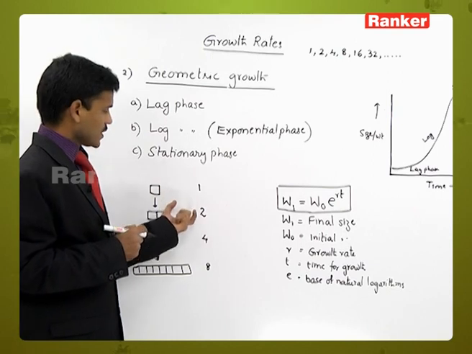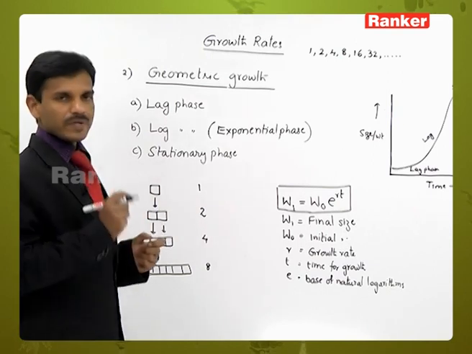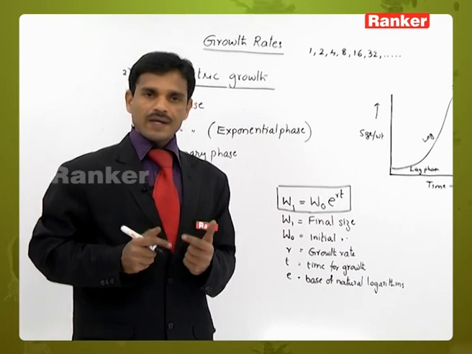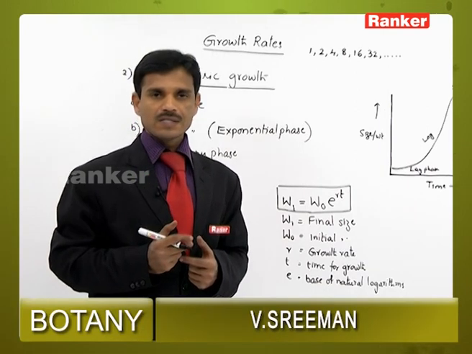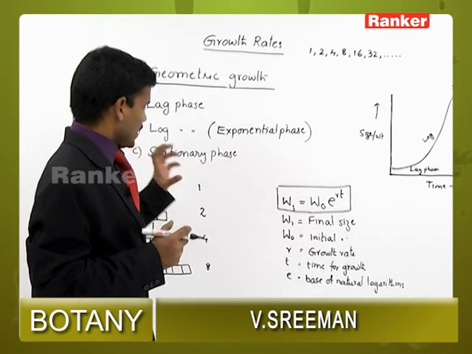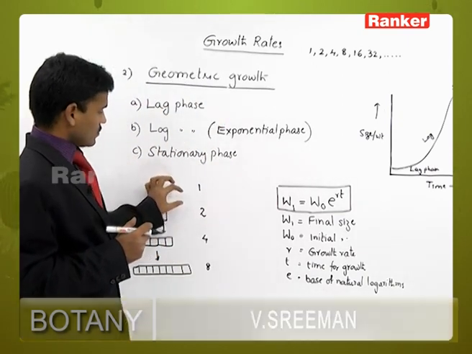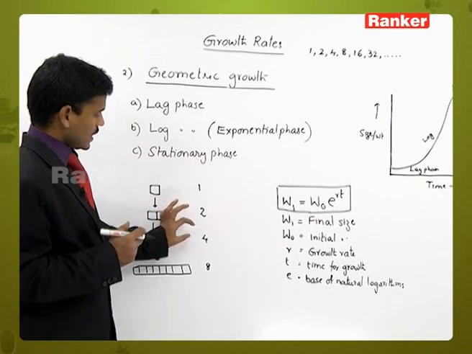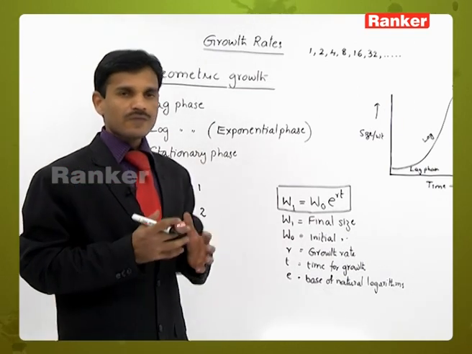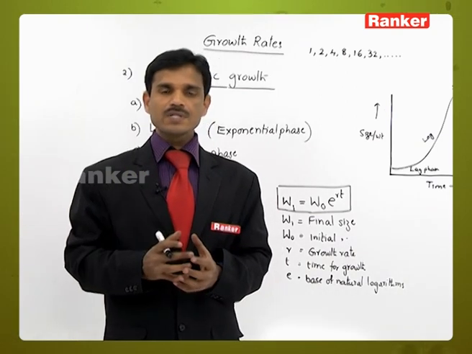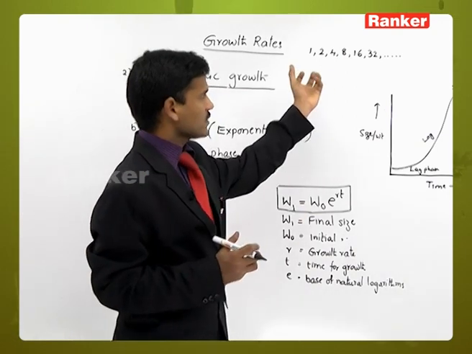In the next 20 minutes 4 cells are formed, and in the next 20 minutes 8 cells are produced. Within 20 minutes only 1 cell is added, then 2 cells, then 4 cells. But after 3 to 4 hours, the cell number increases very rapidly.